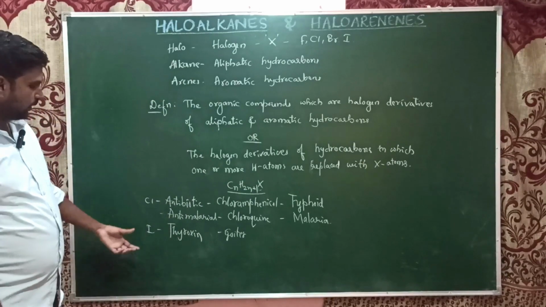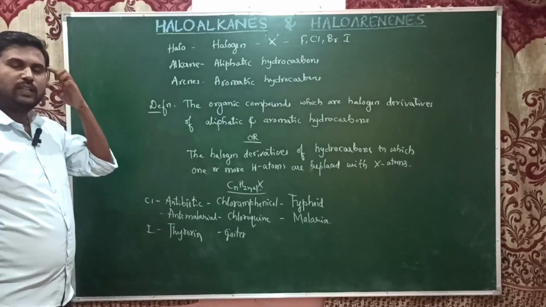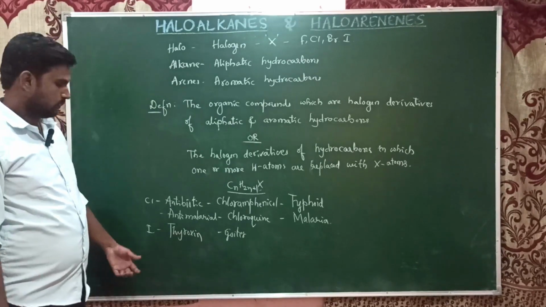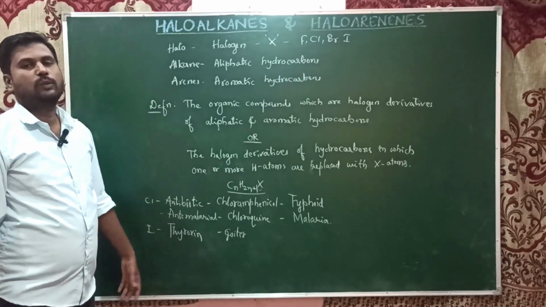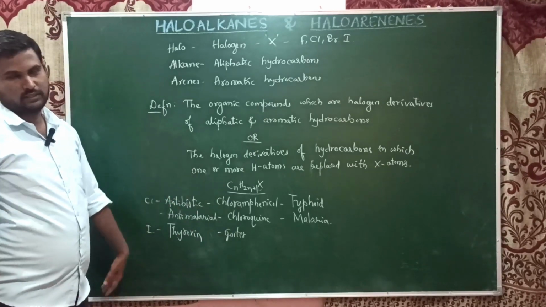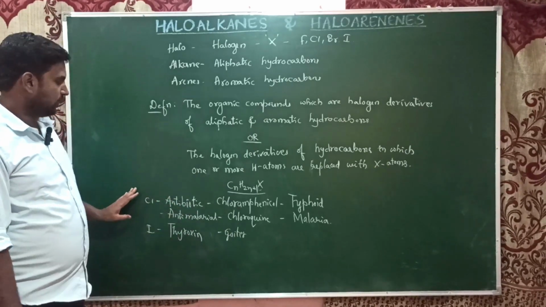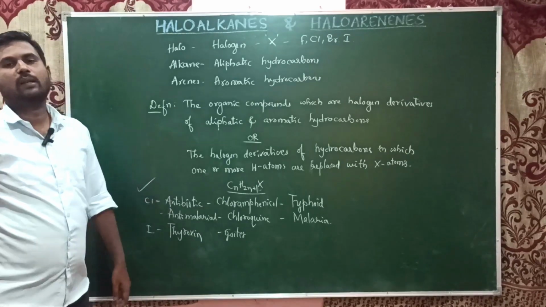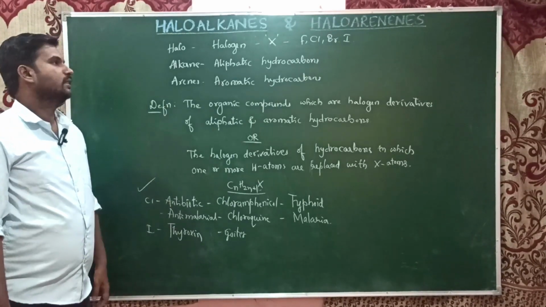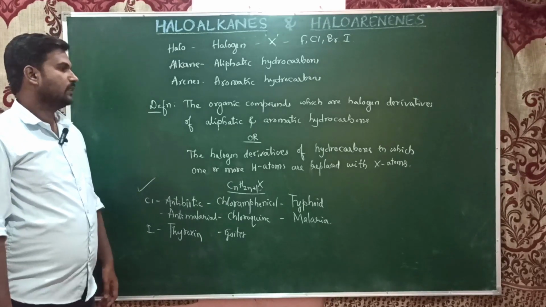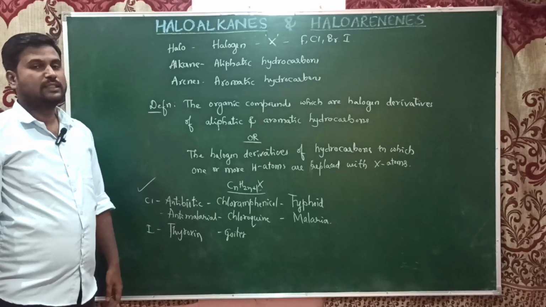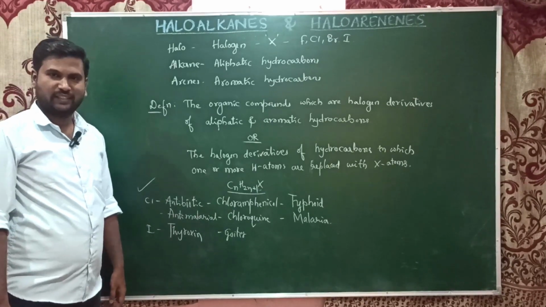So we need to have a balance of all these halogen atoms in the body, and fluorine is also required, as deficiencies show in the blood. We'll discuss more applications of these halogen compounds at the end of the chapter. In the beginning, these are very important in the environment and in healthcare, which is why we should study these compounds. Now we'll discuss the classification of haloalkanes and haloarenes.